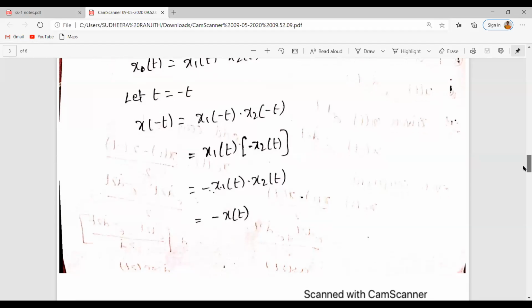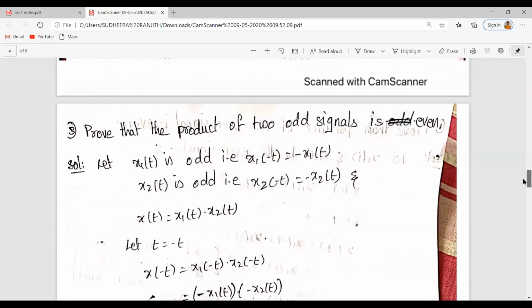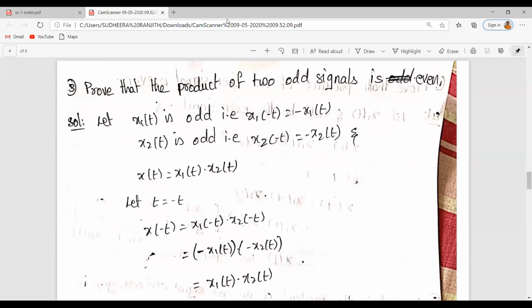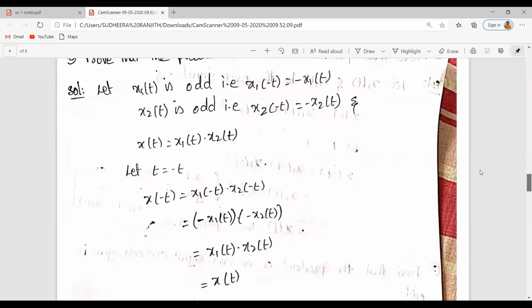And next we would consider both the signals as odd signals, to prove that the product of two odd signals is an even signal, right? Here we have considered x1 of t as an odd signal and x2 of t as an odd signal. So both should satisfy the condition x of minus t is equal to minus x of t. Here also x2 of minus t is equal to minus x2 of t, right?